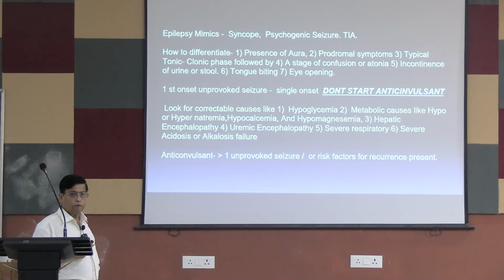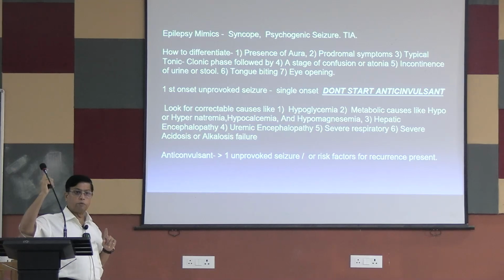Eye opening is a very important phenomenon. During a seizure episode, the eyes always remain open, and there is a conjugate deviation of both eyes to the opposite side. Suppose the focus is in the left, the eyes usually deviate conjugately to the opposite side.